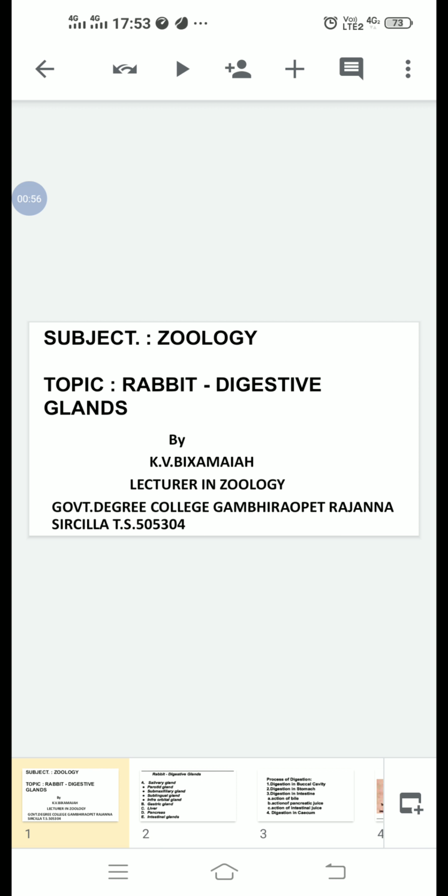Today's topic is rabbit digestive glands. Last class we discussed the alimentary canal. The rabbit digestive system has two parts, namely the alimentary canal and the digestive glands. We already discussed the alimentary canal. Today we discuss the digestive glands.